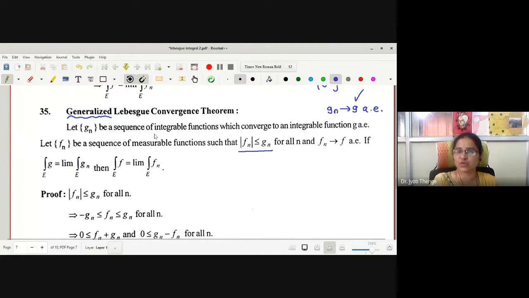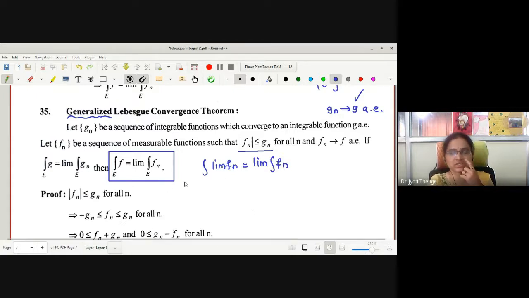The Gn are a sequence of integrable functions converging to an integrable function G, so the G's are given to be integrable. Our aim is to prove integration limit Fn is equal to limit integration Fn. That is, in this convergence theorem, integration of the limit is the limit of the corresponding integrations.